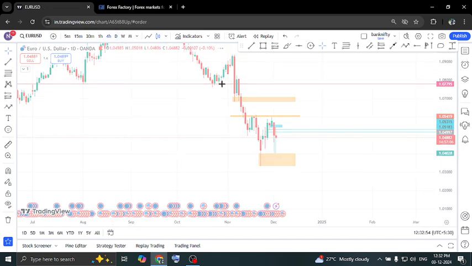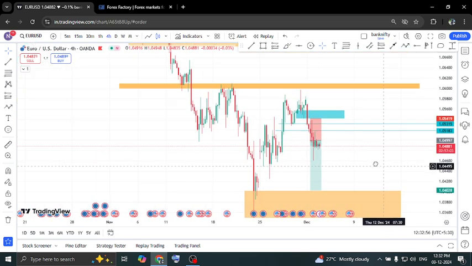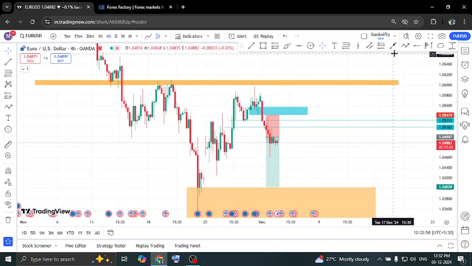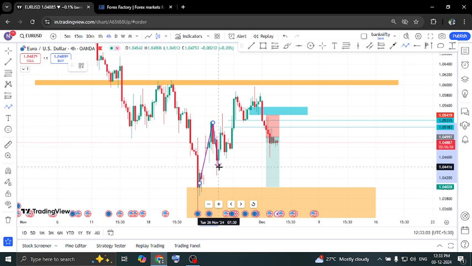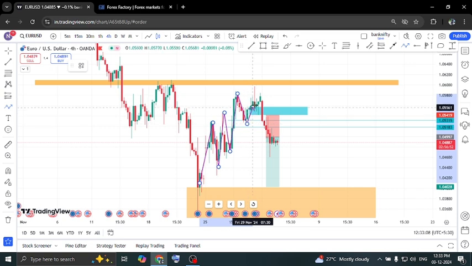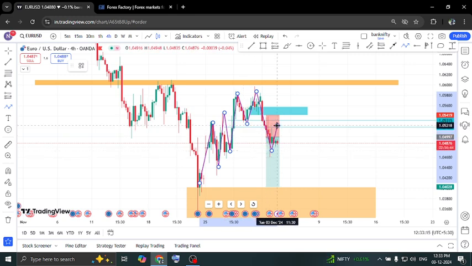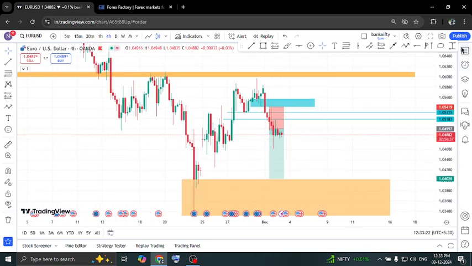Now let's go down to the 4-hour time frame. Here in the 4-hour time frame we can see we have an M pattern. Let's see here: higher low, higher high, higher low, higher high, higher low, equal high, then this neckline is broken. So we have an M here in the 4-hour time frame. So this is the pullback and we are expecting a move till here. So everything is in sync with the dollar. Dollar is rising and Euro USD is falling.